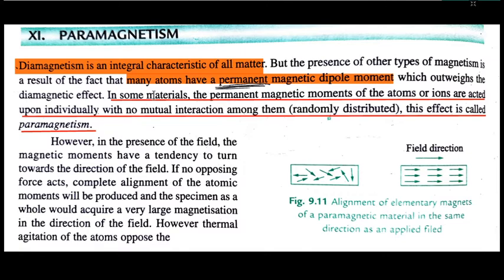In such a case, that is in the absence of the external magnetic field, it will behave like a normal material or a non magnetic material.